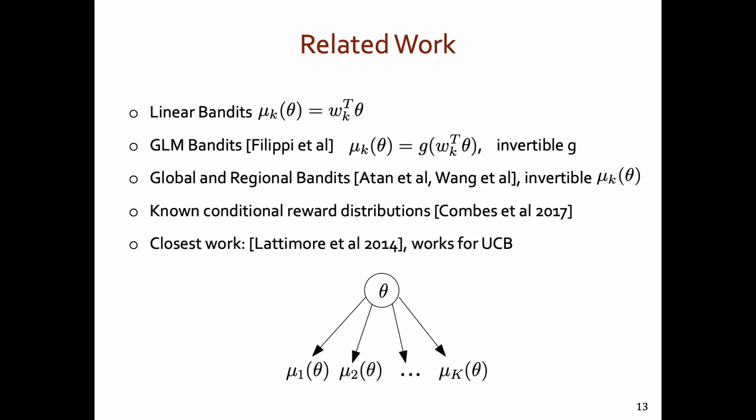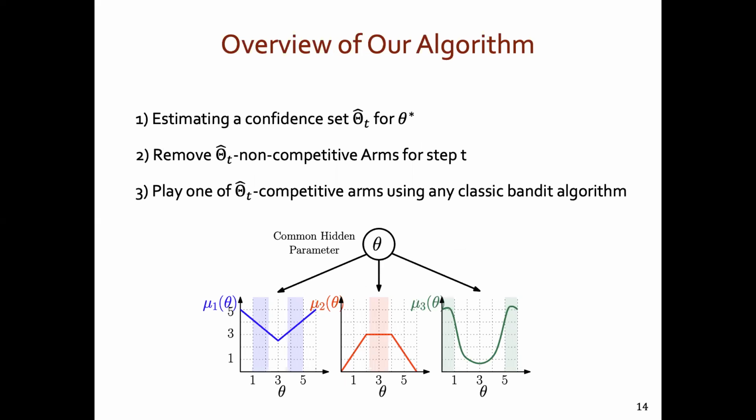A work close to ours is the work of Combes, but that assumes that the conditional reward distributions are known and requires the algorithms to solve a computationally intensive optimization problem in each step of the algorithm. The work closest to us is the work of Lattimore done in 2014, which proposes an extension of UCB to the structured bandit setting. Our work in this paper extends not just UCB, but any classical bandit algorithm to the structured bandit setting, a problem that was left open by Lattimore in 2014. So let's go over the key ingredients of our proposed approach. To tackle this problem of structured bandits, we have a three-step procedure.